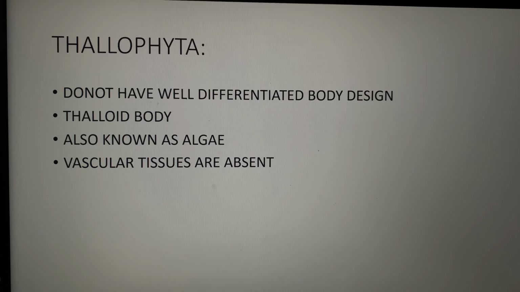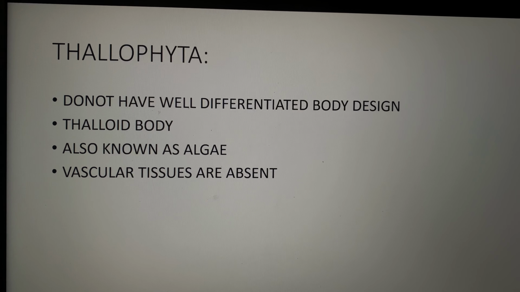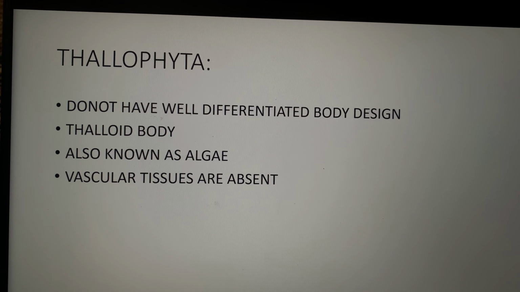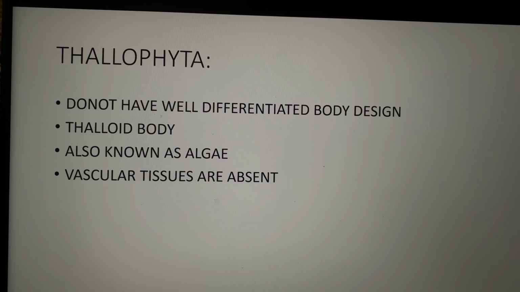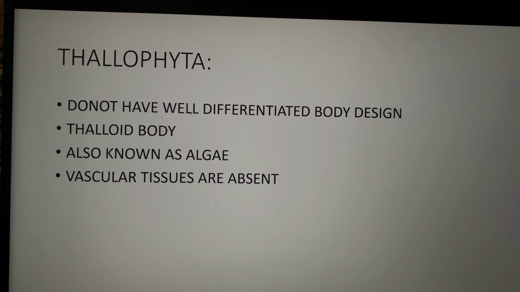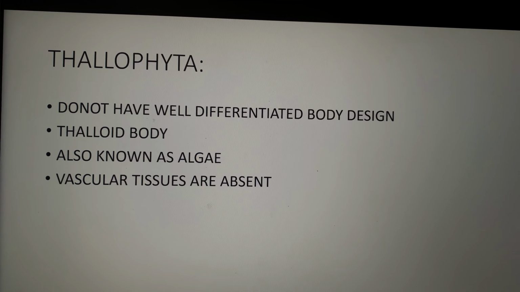Now this is also very important. Thallophyta do not have a well differentiated body design. Body is thallus or thalloid, also known as algae, and vascular tissues are absent here. Vascular tissues consist of xylem and phloem. Xylem transports water and minerals in plants, whereas phloem transports food in plants.